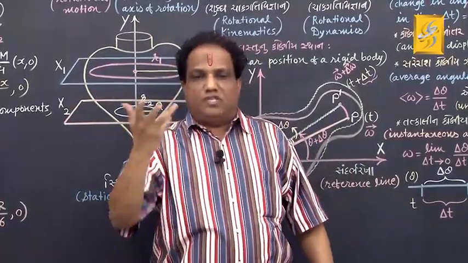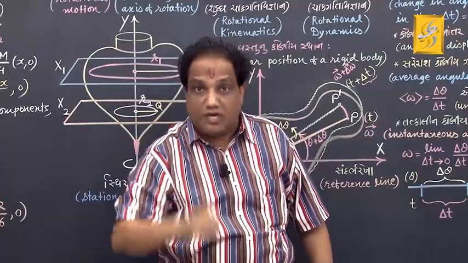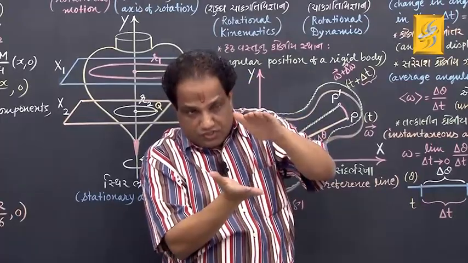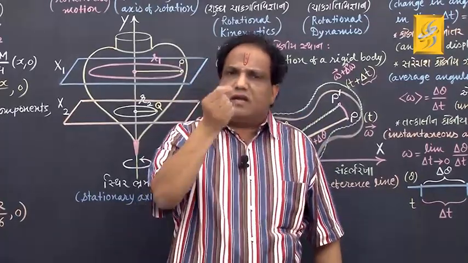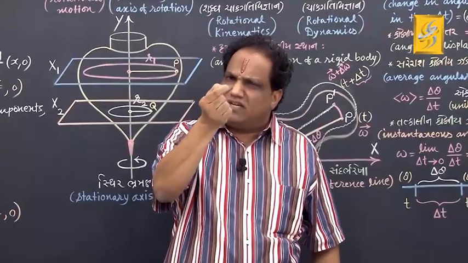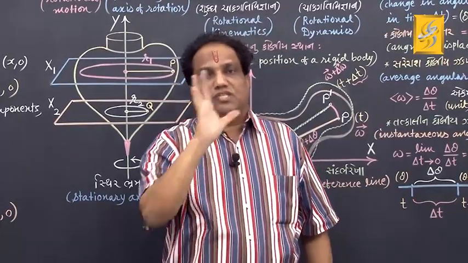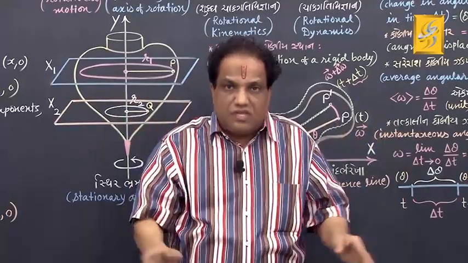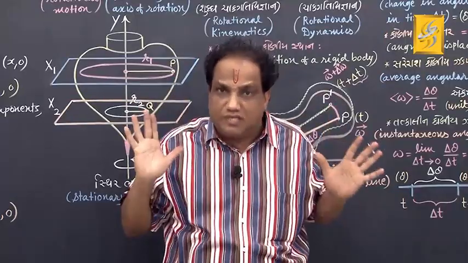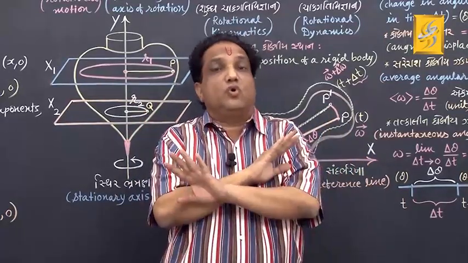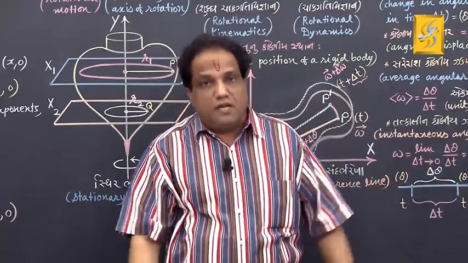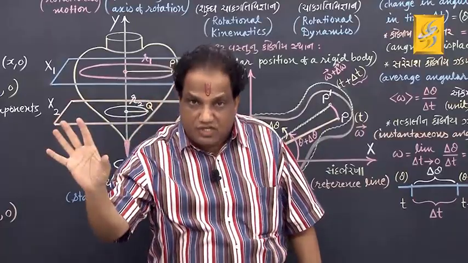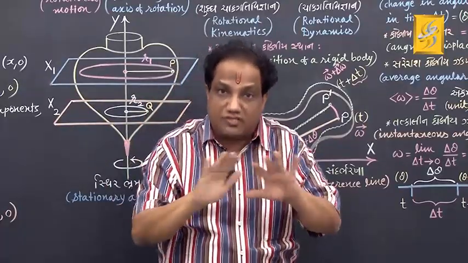What is the difference between rigid body and a solid body? On every solid body, when you exert a force beyond a certain limit, at least there will be some slight deformation. So that is a solid body in which deformation is there. But according to definition, strictly if you have 100% rigid body, then in that there is no deformation at all. Let me tell you, 100% rigid body is our ideal imagination. In reality, it does not exist.